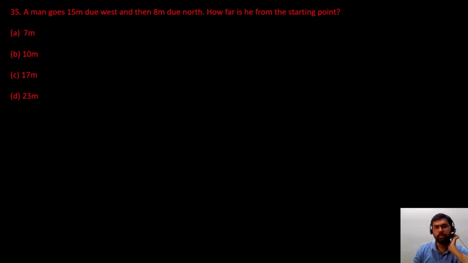Next question is a man goes 15 meter due west. So he is going 15 meter west. Then he goes 8 meter north.